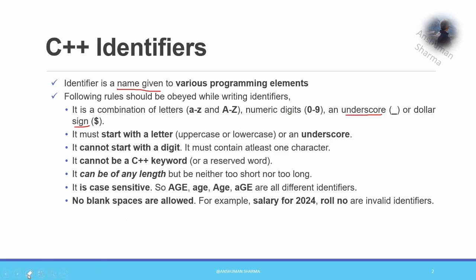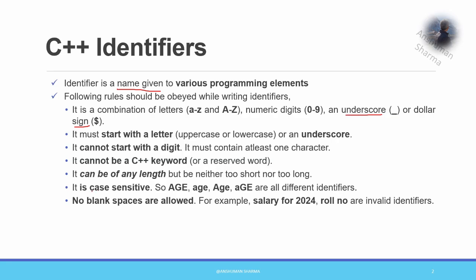The next rule is, it can be any length, but it should be neither too long nor too short, because if you have to repeatedly use them in a program, then a long name can cause a problem, and too short does not convey the meaning. I always prefer to give meaningful names, not like X and Y, because they are good for a novice or a beginner, but for a good program, so that it has good documentation, always declare any identifier with a meaningful name. Its meaning should be clear from the name of the identifier itself.